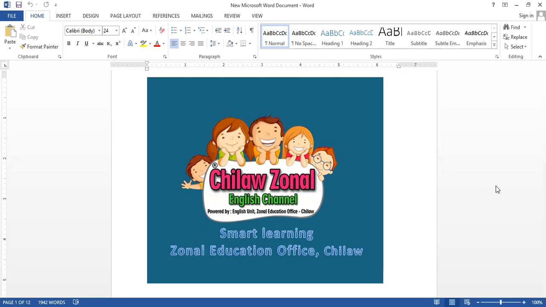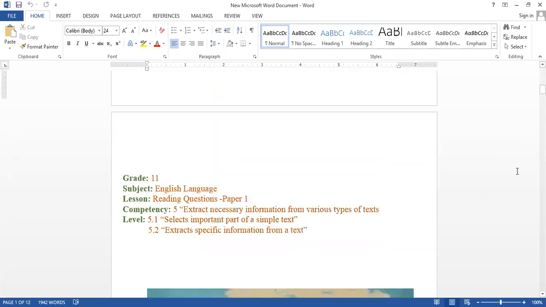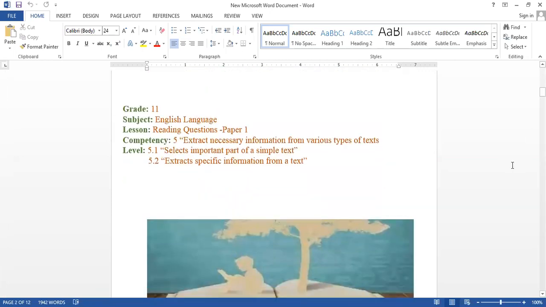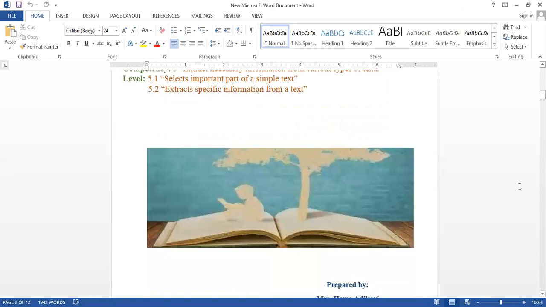We are going to start with reading questions in paper 1. We have already finished question number 7, reading comprehension, and today we are going to complete the other 2 reading questions in paper 1. Here our competency levels are 5.1 and 5.2. 5.1 selects important parts of a simple text and 5.2 extracts specific information from a text.